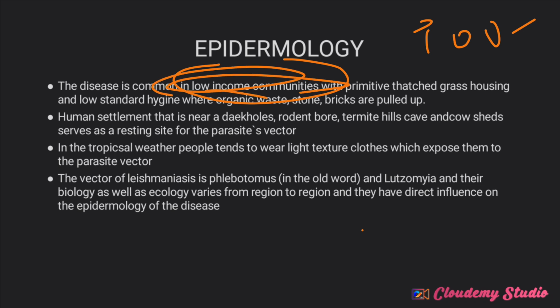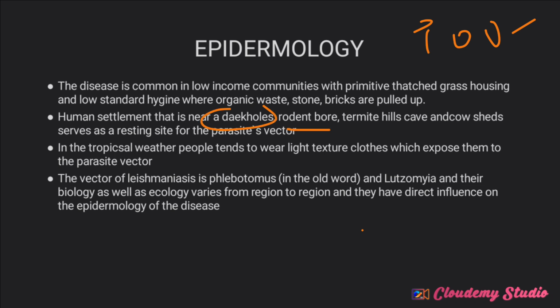Now, human settlement that is close to dark holes. Dark holes, rodent bore, termite hill, cave, cow sheds. They can serve as resting site for the parasite vector, which means the parasite vector can be hiding in this site. Are you getting me now? So once the parasite vector is hiding in this site, it means they can easily transmit the infection.